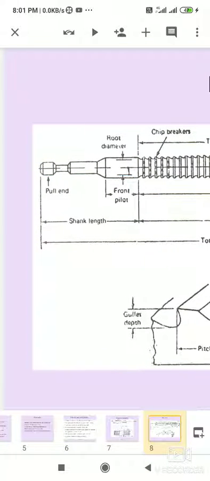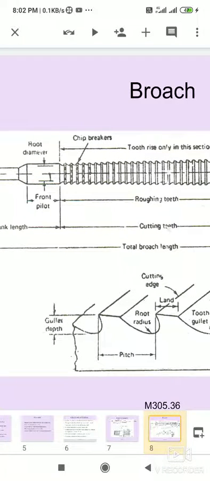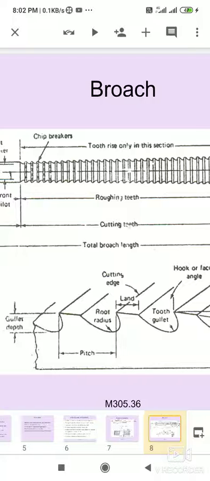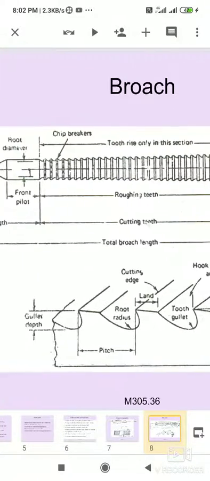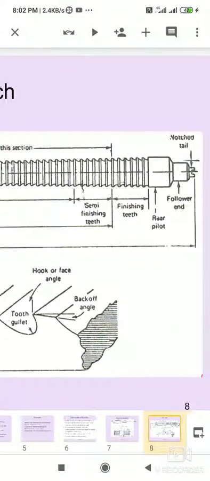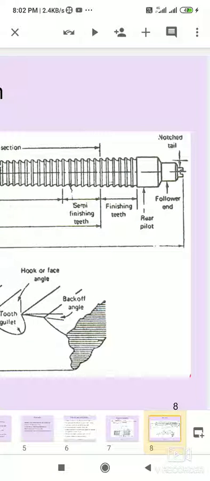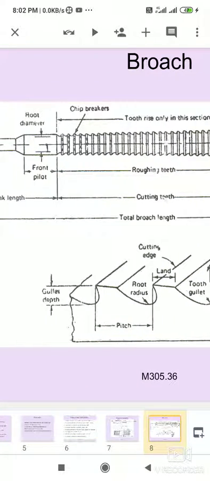The main components are: pull end, root diameter, front pilot, shank length, roughing teeth, chip breaker, tooth rise, cutting teeth, tool broach length, semi-finishing teeth, rear pilot, follower and notch.